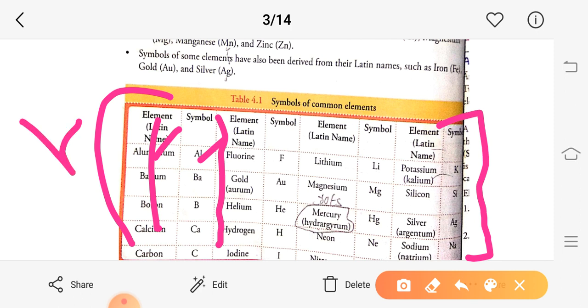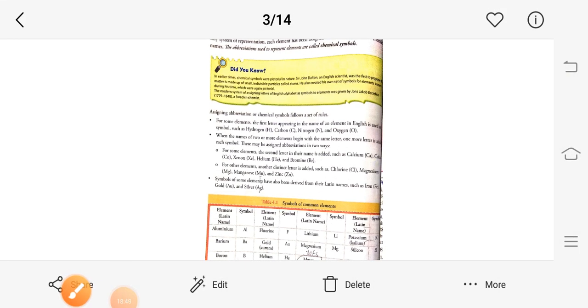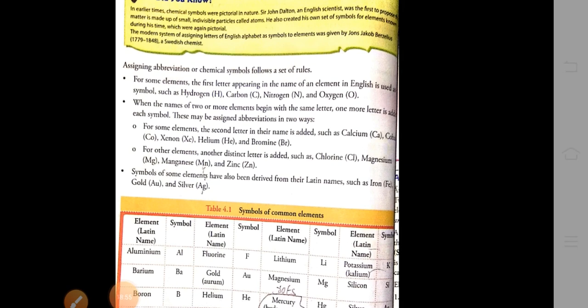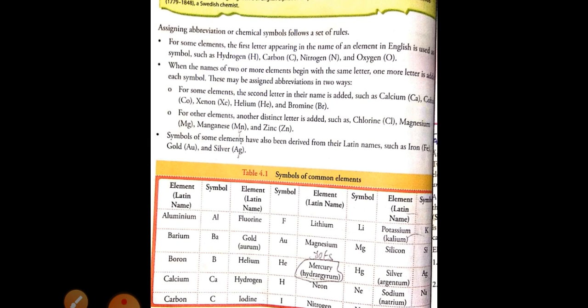Your homework is to learn these chemical symbols and the names of the chemicals.